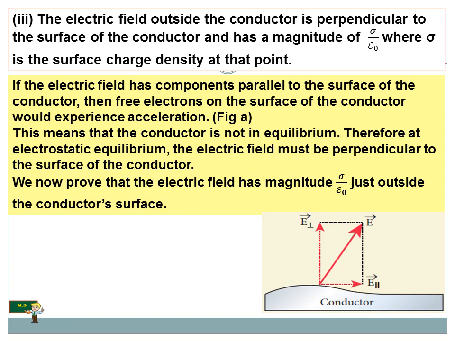If the electric field has a component parallel to the surface of the conductor, then the free electrons on the surface of the conductor would experience acceleration. This means that the conductor is not in equilibrium. Therefore, in electrostatic equilibrium, the electric field must be perpendicular to the surface of the conductor. This I have shown in the picture, which is perpendicular to the surface of the conductor. Now, we prove that the electric field has a magnitude of sigma by epsilon 0 just outside the conductor.